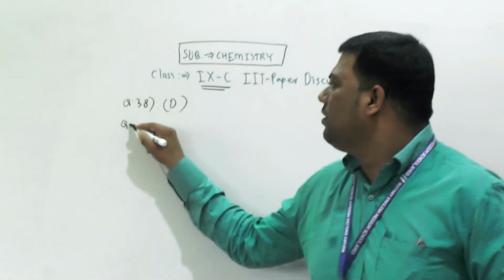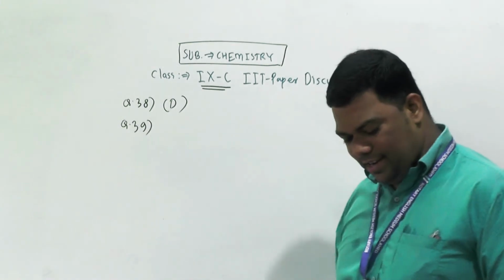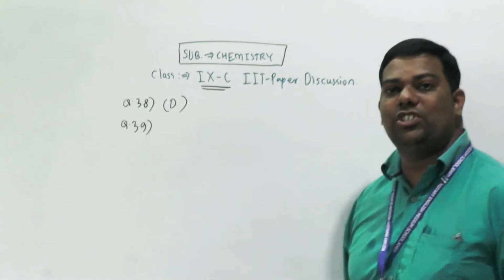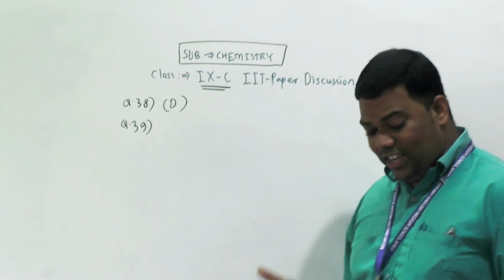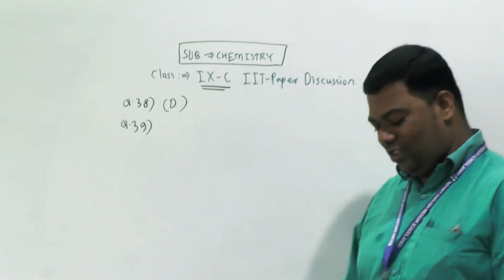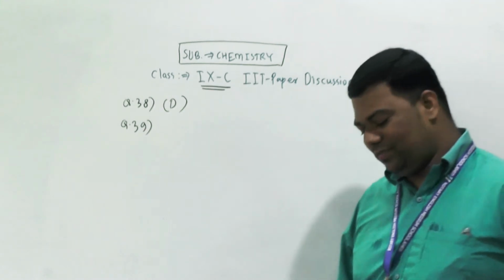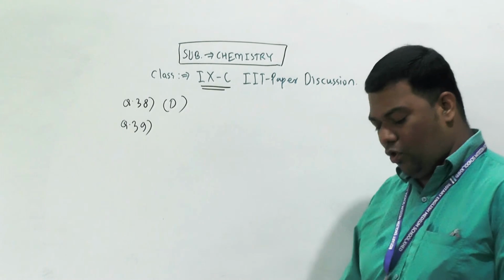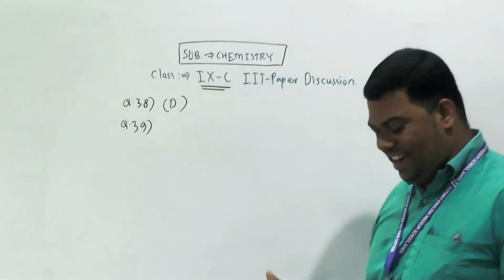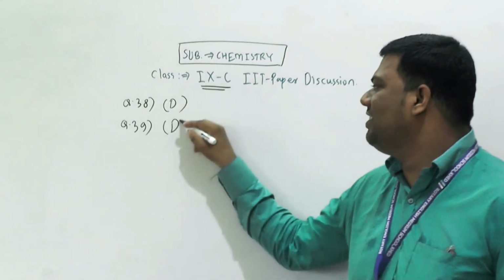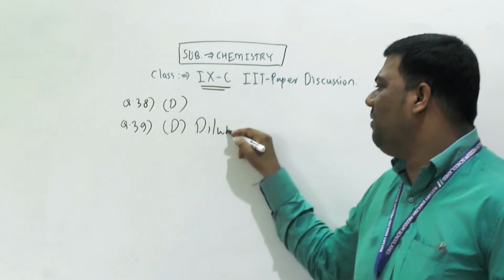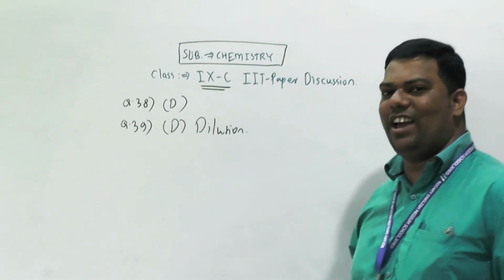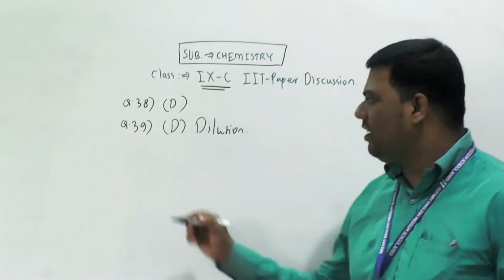Next, question number 39. Which one is not a method of separation of mixture? A, evaporation, it is a method of separation. Then sublimation, chromatography, and D is dilution. Dilution is not a method of separation. It is diluting a mixture, we are adding water. Okay.